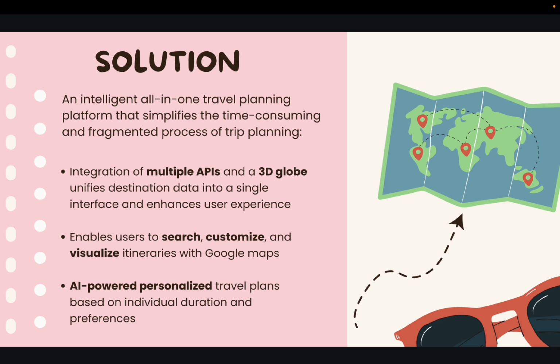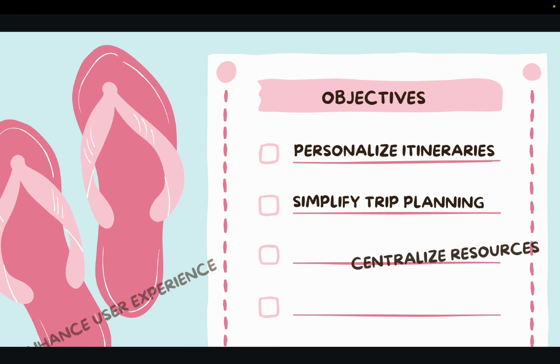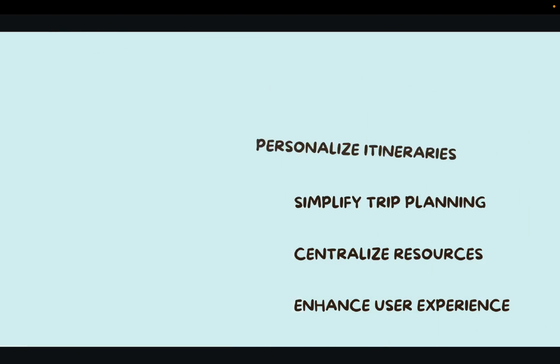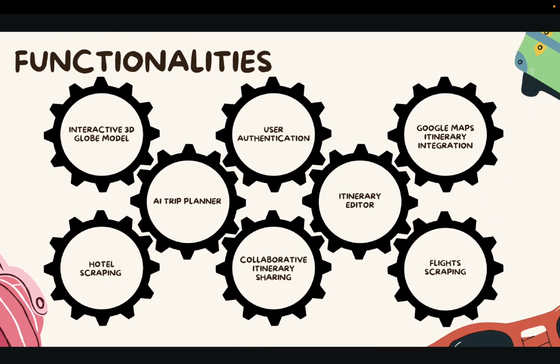rather than tedious. Our key objectives for the app were to make trip planning simple, smart, and engaging: first, personalized itineraries, second, simplify trip planning, thirdly, centralize resources, and lastly, to enhance user experience. Now, let's move on to functionalities.